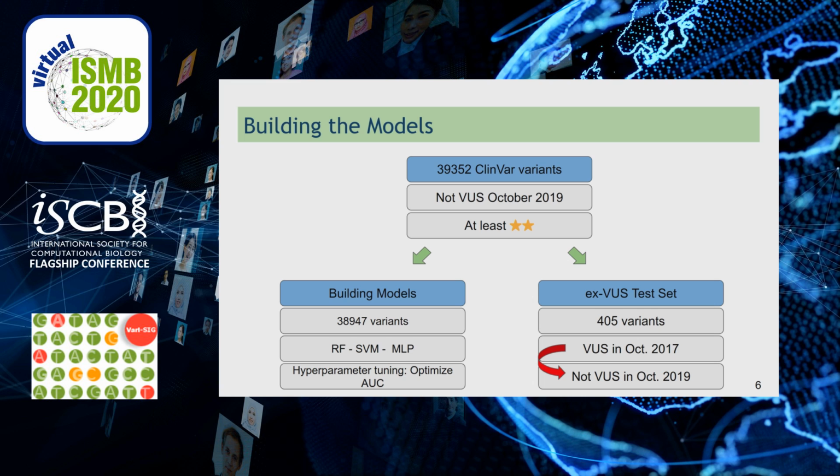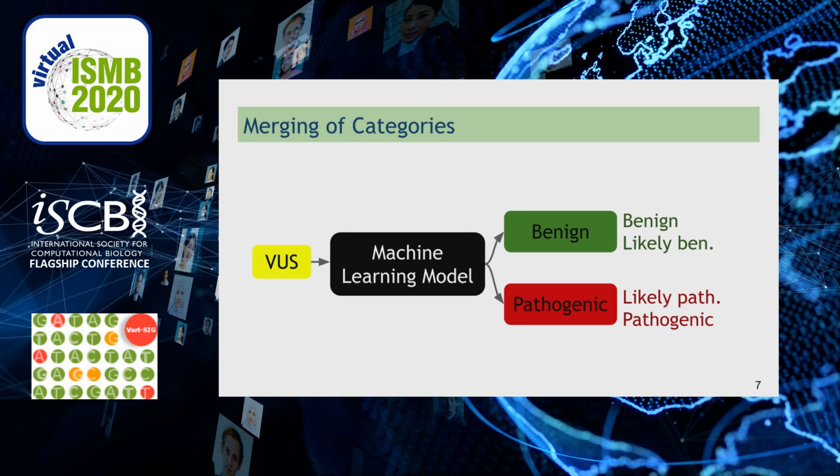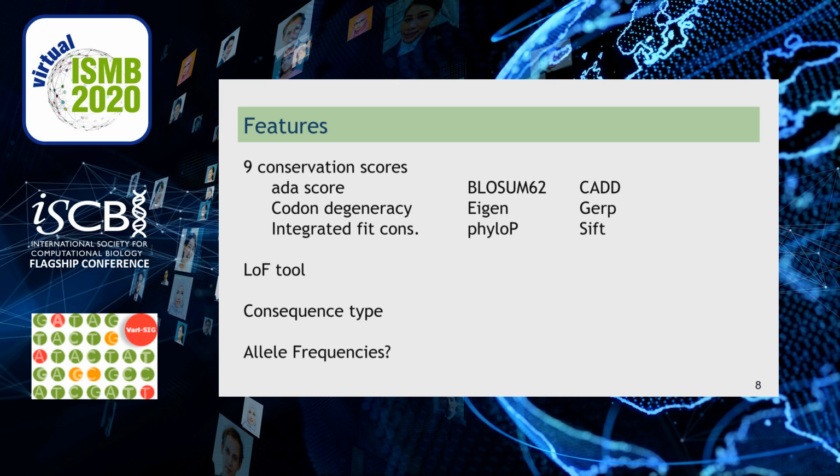We used the remaining variants to train a random forest, a support vector machine, and a 5-layer perceptron, and we tuned the hyperparameters to optimize the area under the ROC curves. We merged the benign and likely benign variants into one unique benign category and the pathogenic and likely pathogenic variants into a unique pathogenic category. As features for the models, we used 9 conservation scores, the loss of function tool, and variant consequence types.